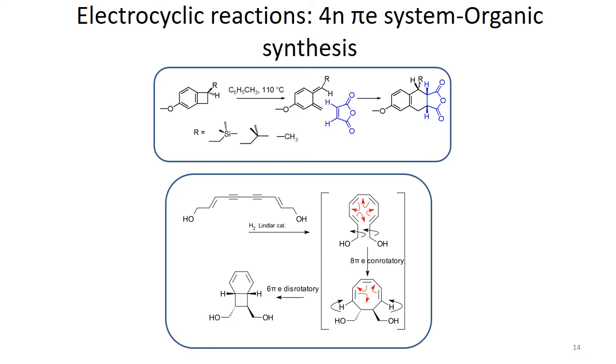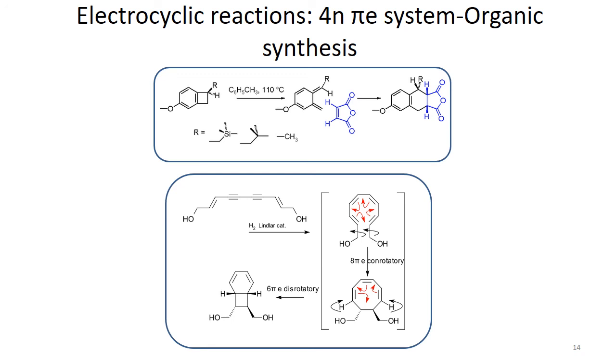The notable thing is that we can utilize this reaction to form this kind of product starting from this benzocyclobutene type compound. So these are different organic transformations that can be carried out starting from benzocyclobutene to this type of tricyclic compound.